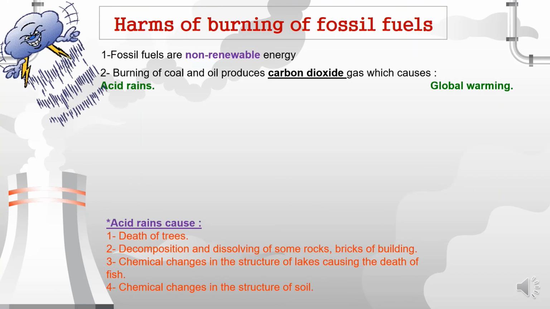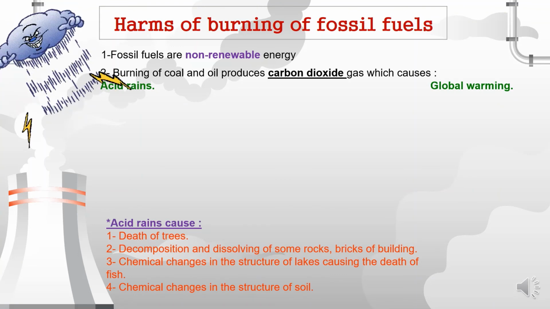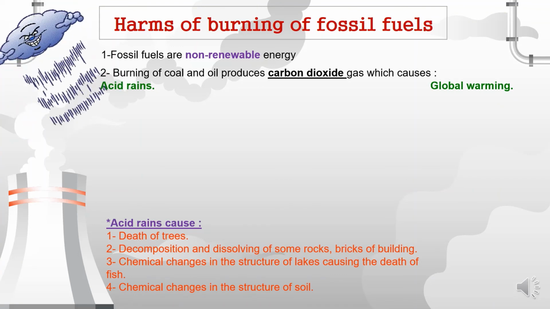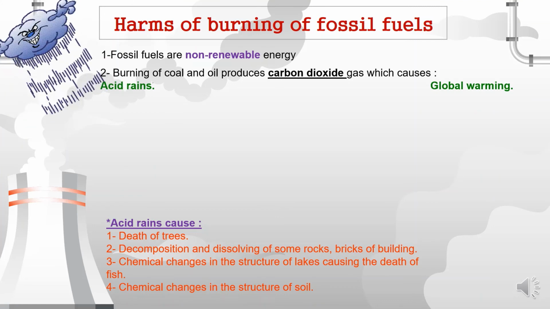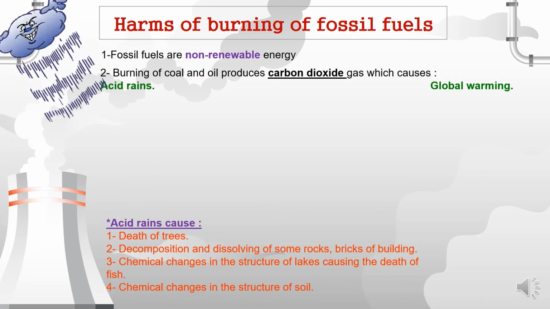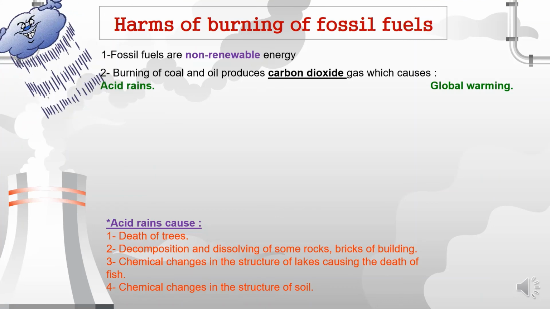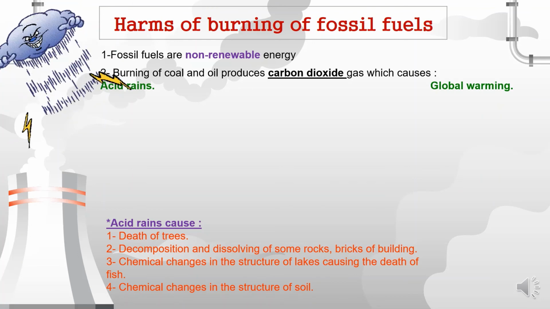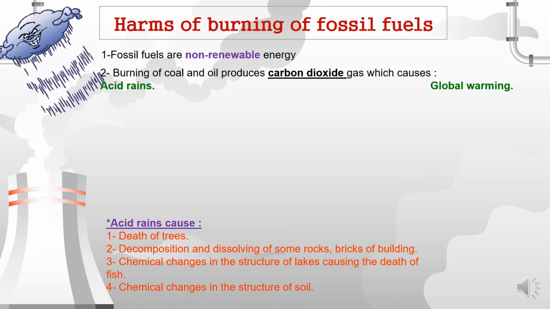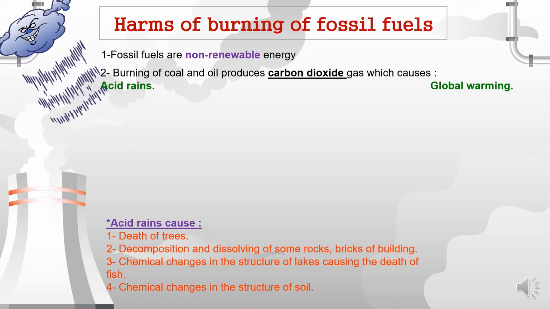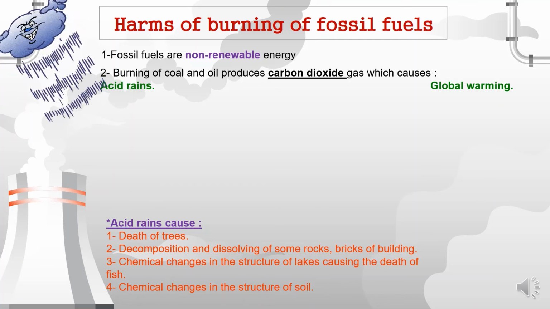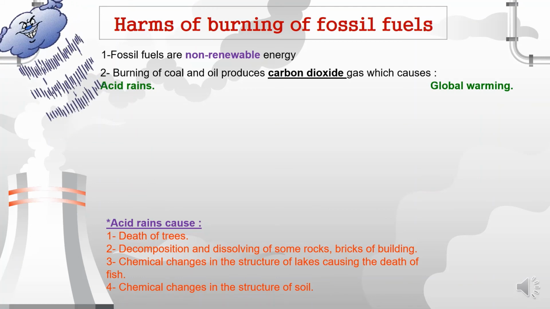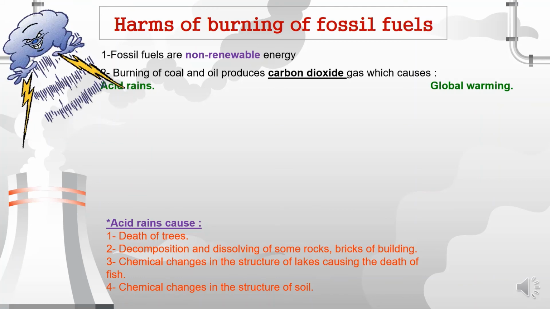Acid rain is very dangerous because it causes death of trees, decomposition or dissolving of some rocks, bricks of buildings, chemical changes in the structure of lakes causing the death of all living organisms who live there. Number 4, chemical changes in the structure of the soil.